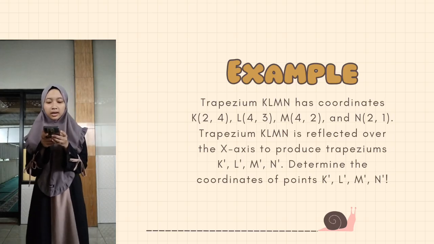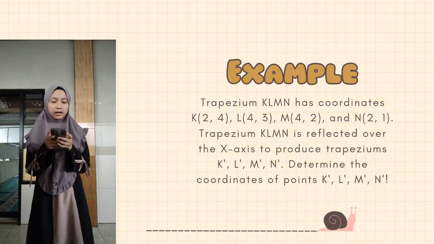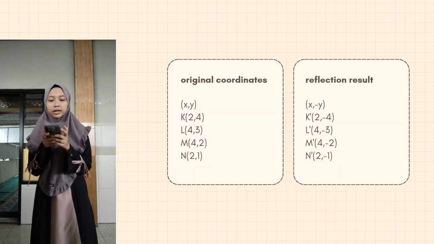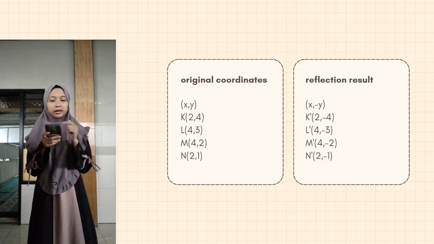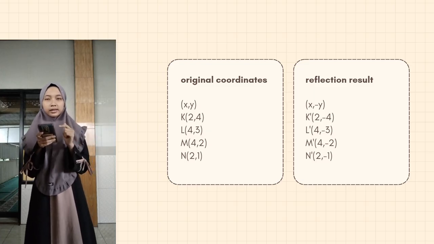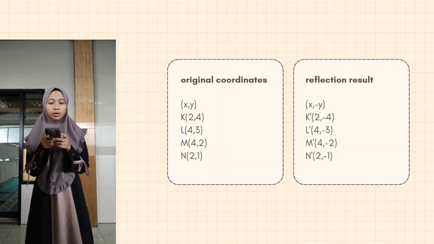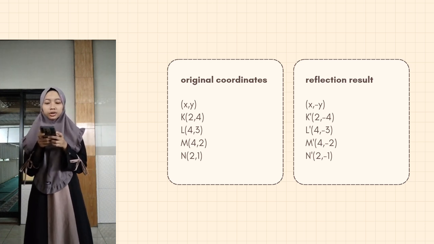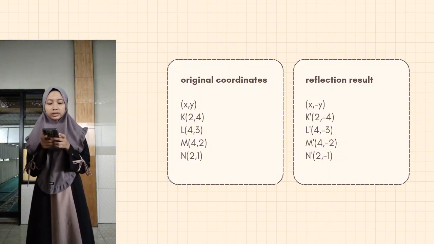Determine the coordinates of points K', L', M', N'. The original coordinates (x, y) become (x, -y) after reflection. K(2,4), so K'(2,-4). L(4,3), so L'(4,-3).